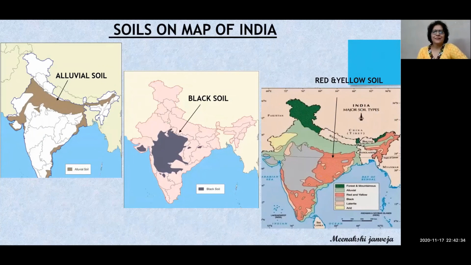Now let us see the different kinds of soils on the map of India. I have taken different outline maps of India, and we are already done with this area having alluvial soil, and the Deccan Plateau western part having black soil, and the Deccan Plateau eastern and southern part covered by red and yellow soil. So till here we are done with three kinds of soil. So I hope you are clear with all these kinds of soils.